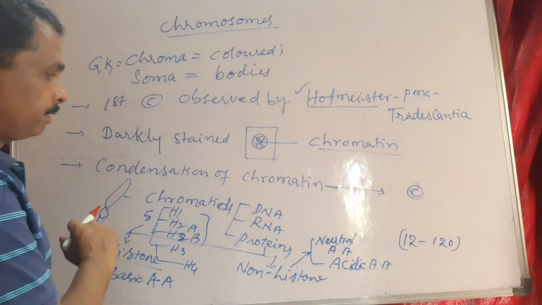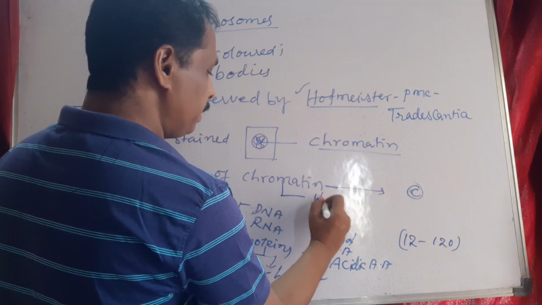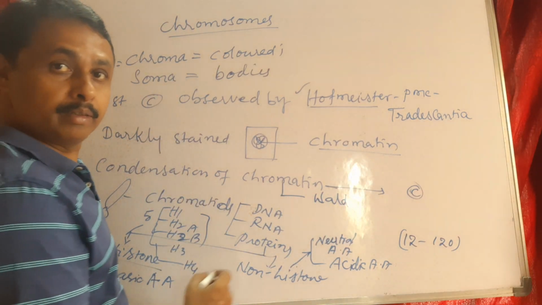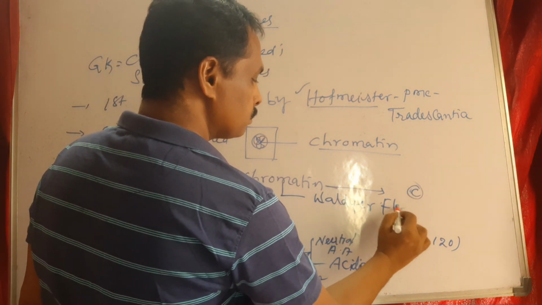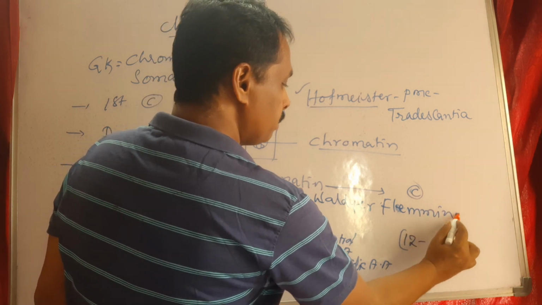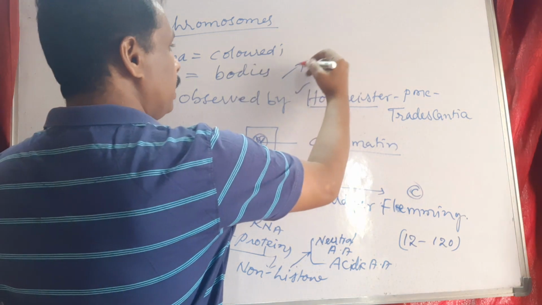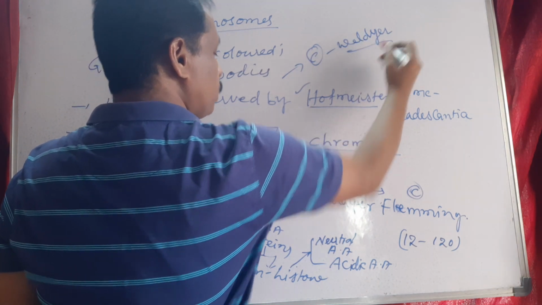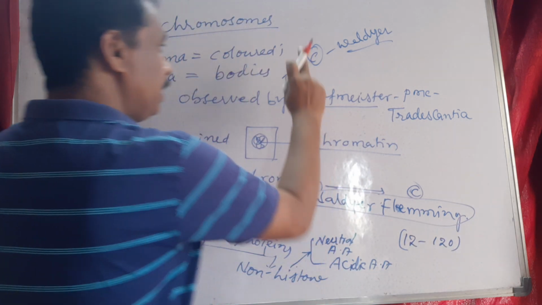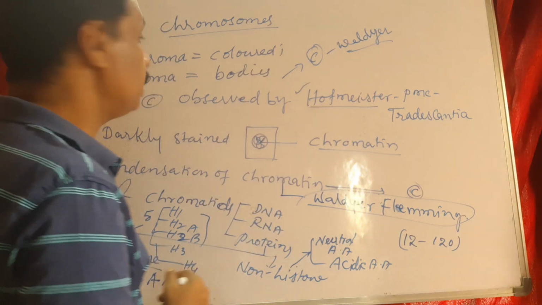The term chromatin was given by Walther Fleming. The name chromosome was given by Walther.